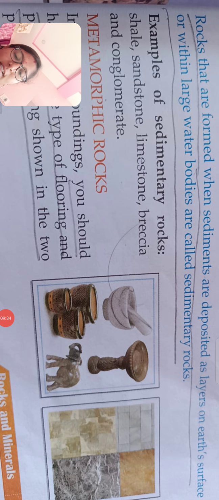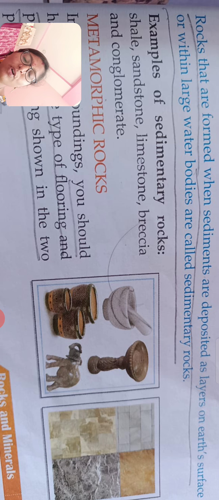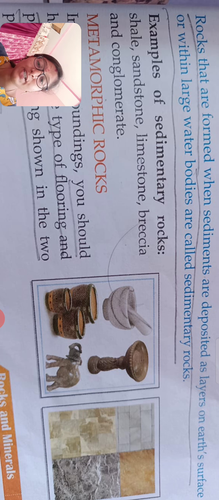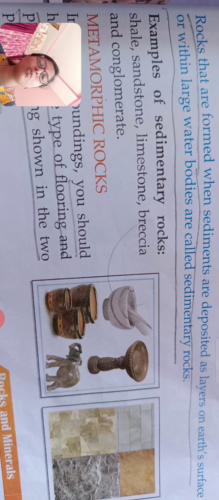That is called compaction. Next, the water which is present between these rocks is squeezed out. Okay? This leads to the formation of sedimentary rocks. Horizontal layers of sediment. Now let's see. Rocks that are formed when sediments are deposited as layers on Earth's surface or within large water bodies are called sedimentary rocks.